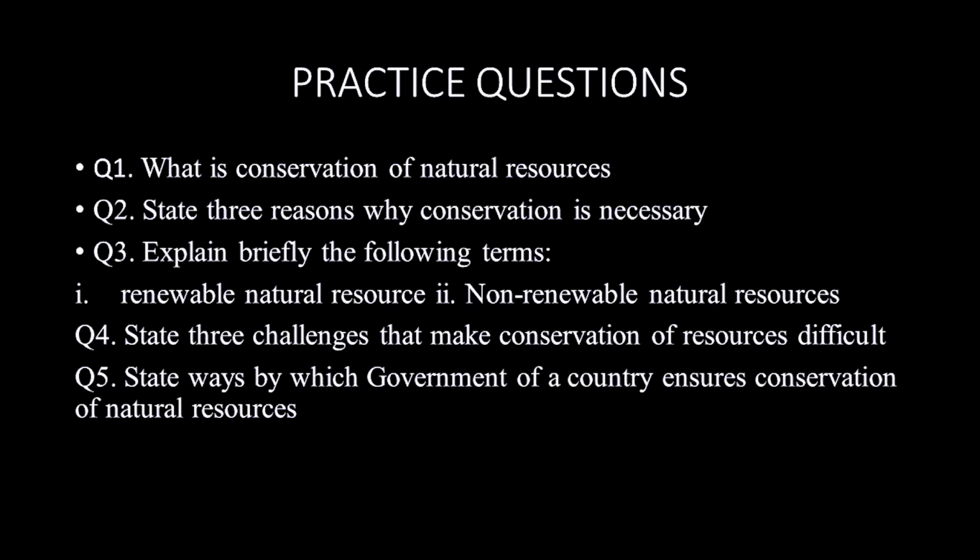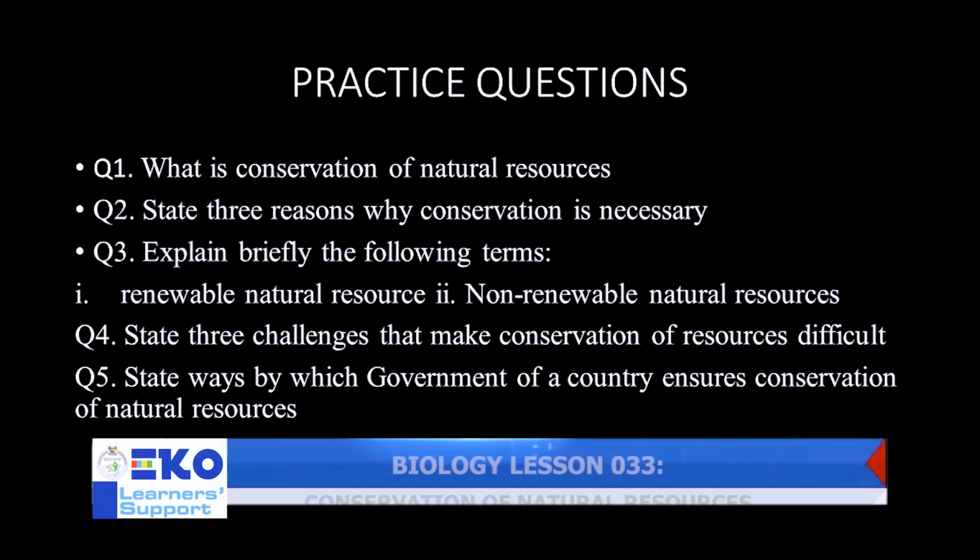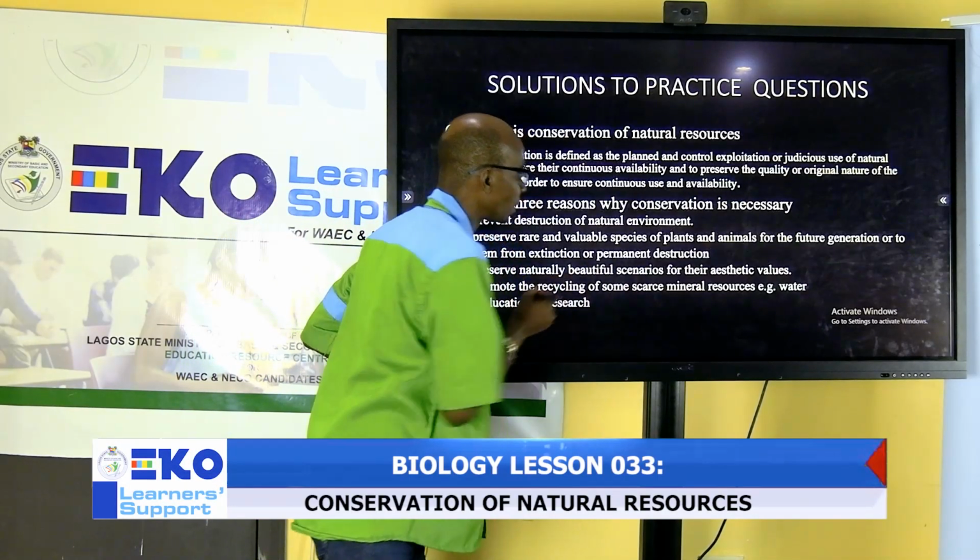Then explain briefly the term renewable resources and non-renewable resources. Explain briefly. Then the next one is state 3 challenges that make conservation difficult, and state ways by which the government of a country can ensure conservation of natural resources.